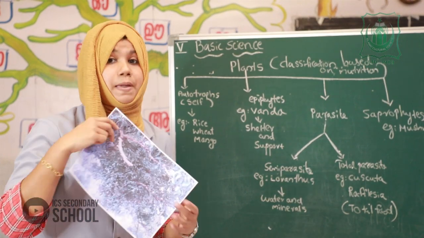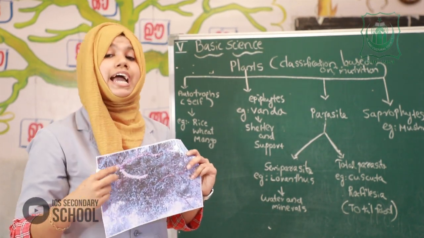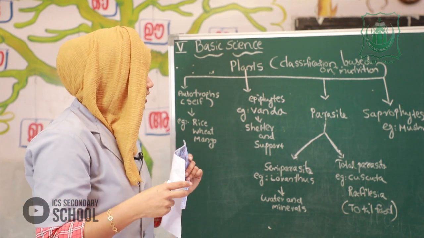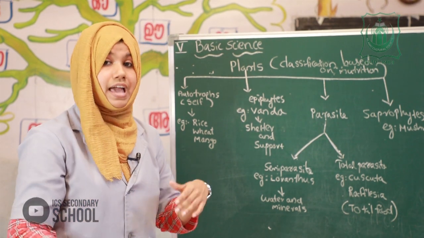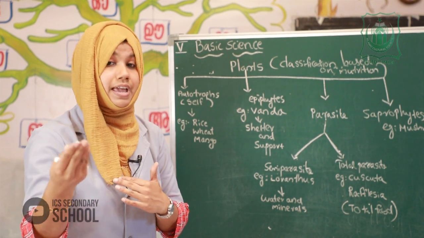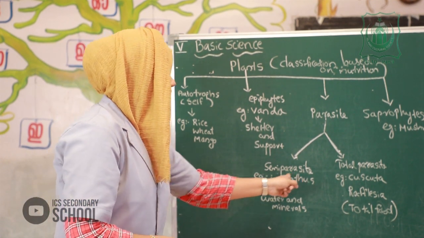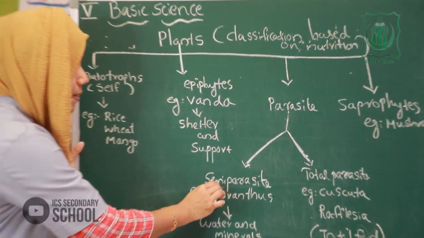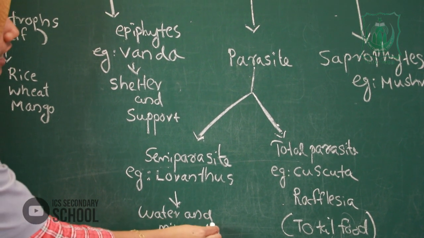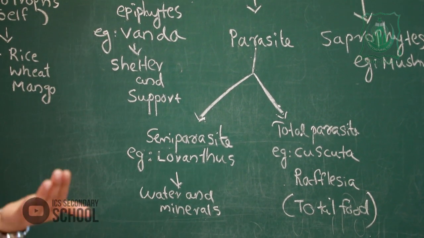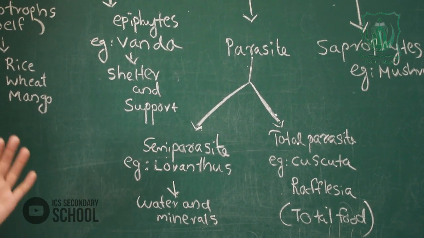In the case of semi-parasites like Loranthus, they absorb water and minerals from the host plant. Do you know what a host plant is? Host plants are the main plants on which the others depend. So in the case of semi-parasites, they prepare their own food, but they absorb water and minerals from the host plant.